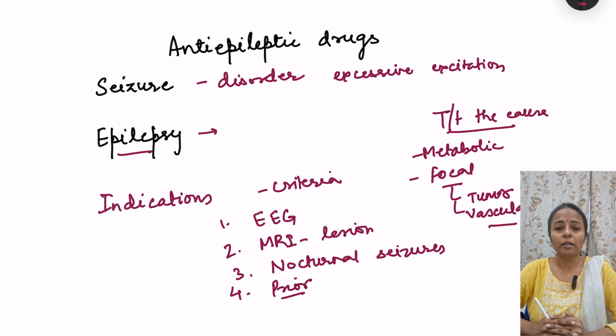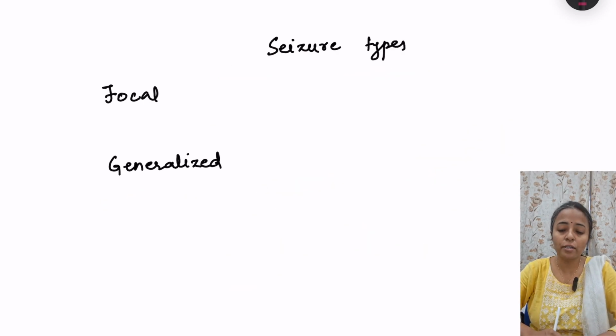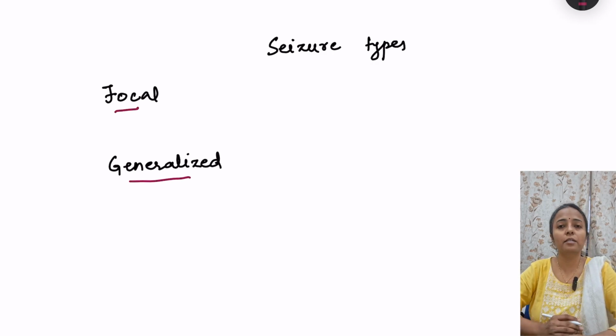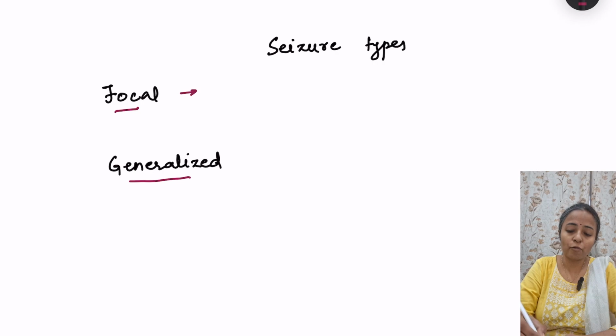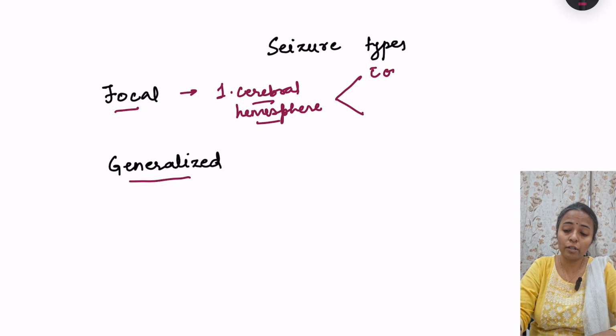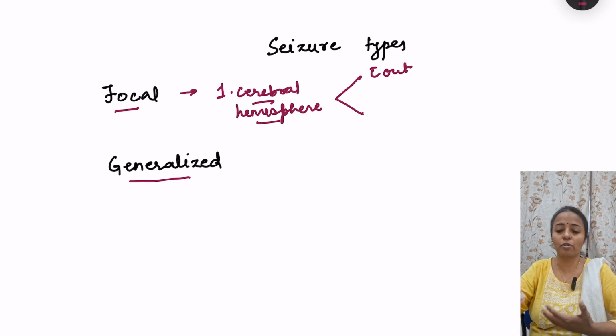Fine. Now, before we proceed to anti-epileptic drugs, very briefly we will see what the types of seizures are. So seizures are broadly classified into focal seizures and generalized seizures. Focal seizures involve only one cerebral hemisphere. Basically their origin is from one cerebral hemisphere. Later on they can spread.